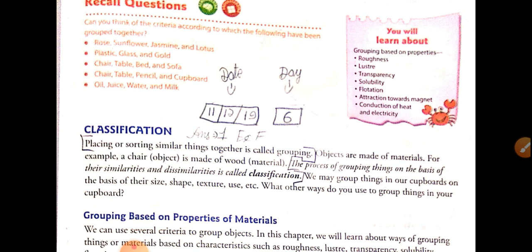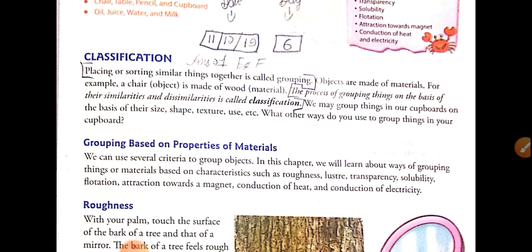Now we classify or group the objects on the basis of different properties of the materials. See, materials have various types of properties like roughness, luster, transparency, solubility, attraction, conduction of heat, conduction of electricity.